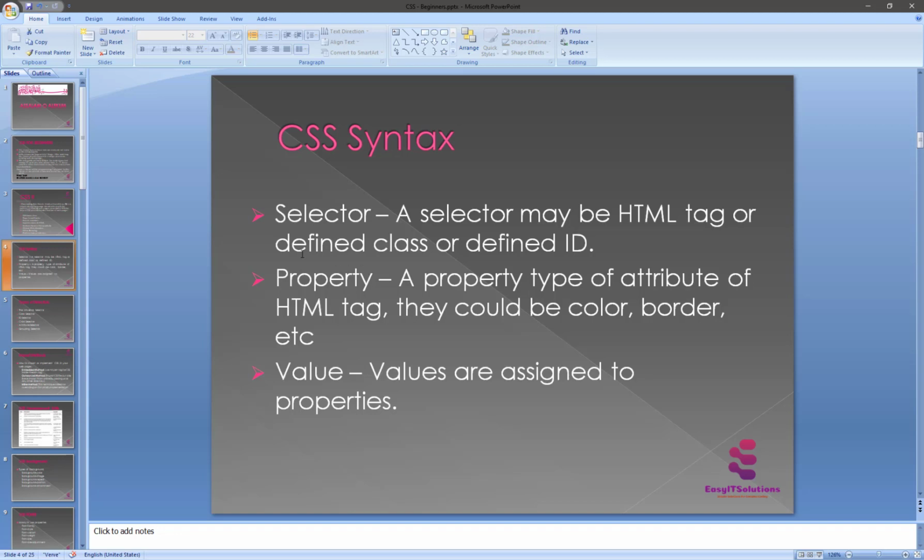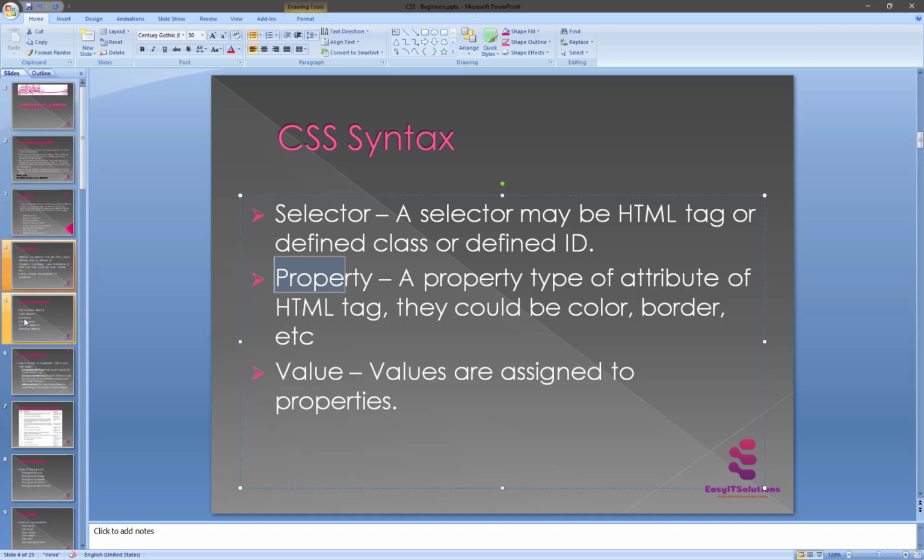The second is a property. What's the property? A property is a type of attribute of an HTML tag, put simply, and all the HTML attributes are converted into CSS properties. They could be color or border or so on. So this is the property. And the third one is the value. Values are assigned to properties. For example, a color property can have a value like red, which is FF0000. It's color coding, as we already discussed in our HTML lecture in detail, the RGB.